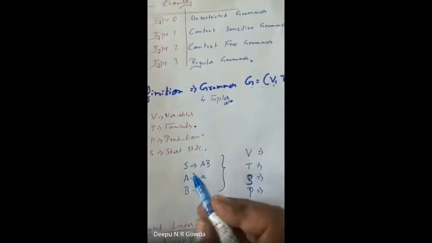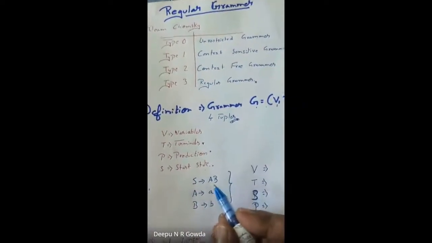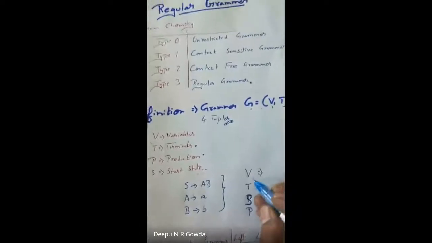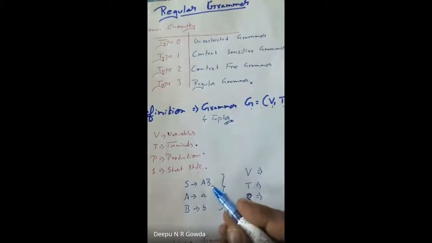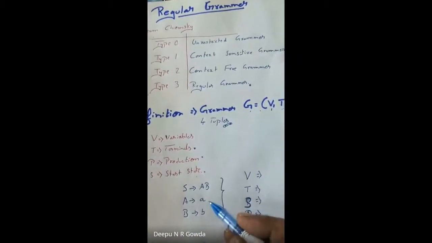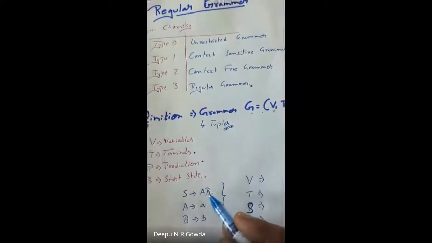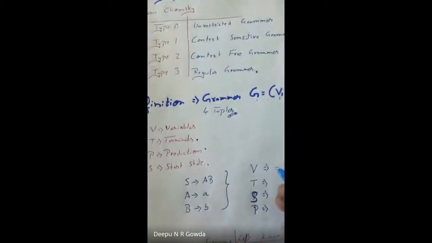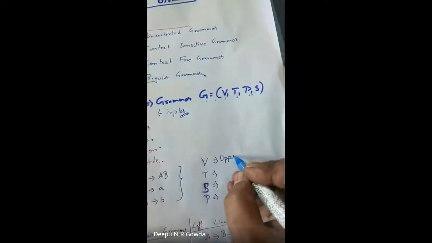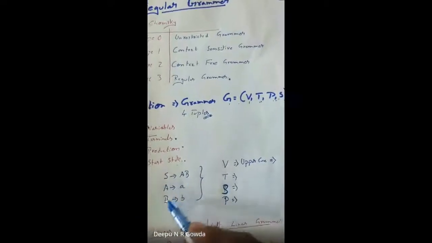Now the representation of a regular grammar is quite different. I represent it in the manner of something tends to something. Keep one thing in mind: V stands for variables, and here there will be a combination of uppercase and lowercase. For example, I represent uppercase as the state name. The uppercase letters are called variables.